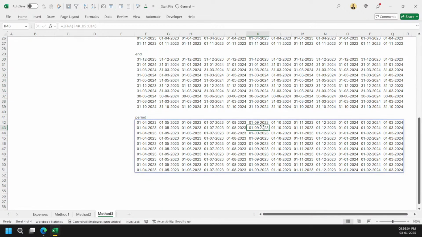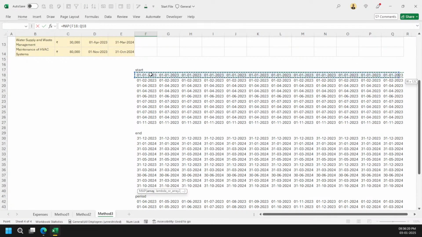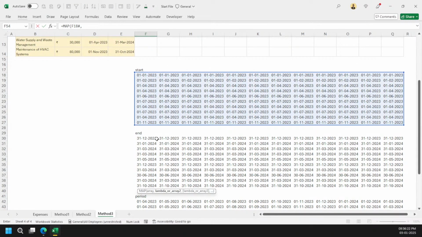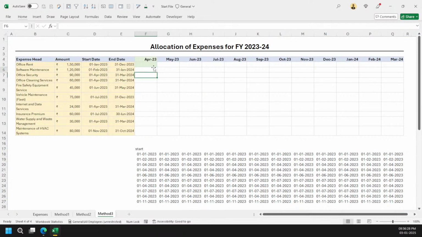Okay, so that's the best part about the map function, and it is a very much optimized function compared to the make array function. Got it? So what I have to simply do now, I'm going for the calculation and then simply selecting the map function here, first range. Why did I have to do that? Let's discuss that part as well, because otherwise you won't understand why I've done that.